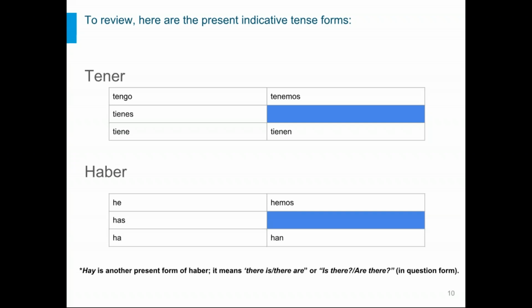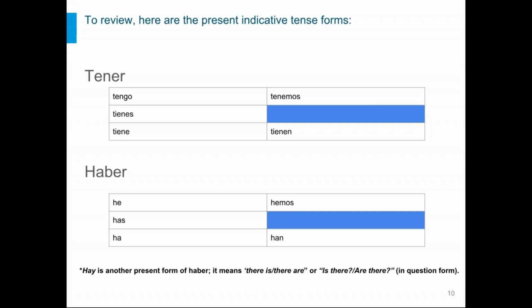But the key form of haber that is very important for the time being, at least, is down below in that last note, the word hay, H-A-Y. It's another present form of haber, and as we said on the last slide, it can translate as there is or there are in a sentence context, or is there or are there in a question context.